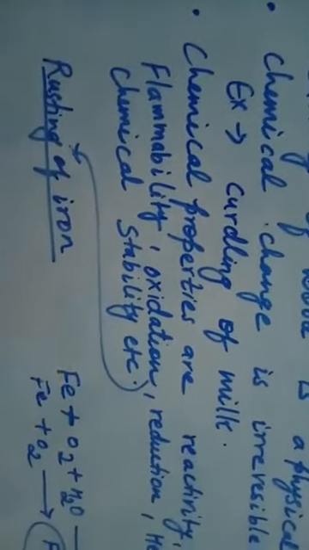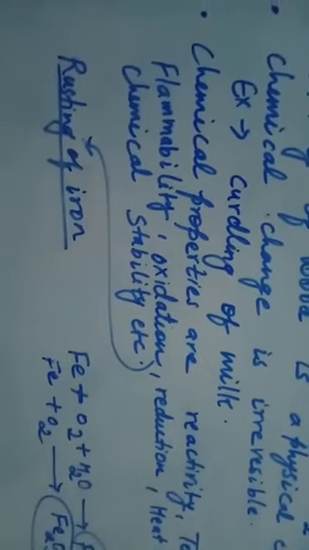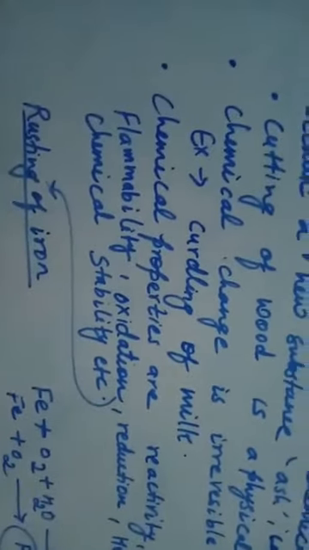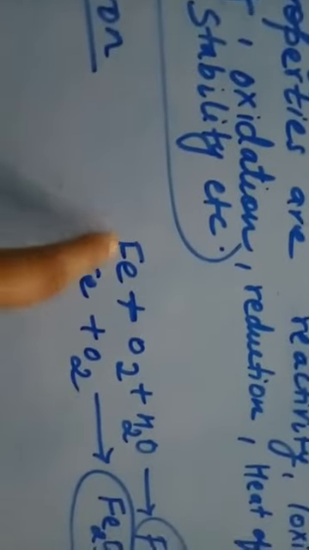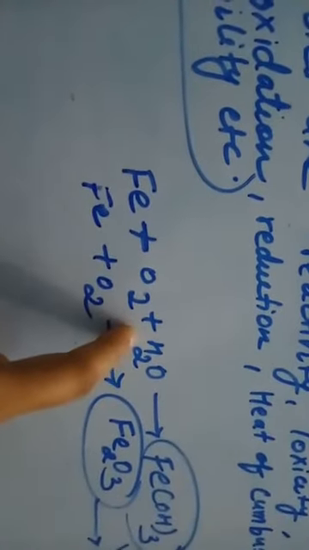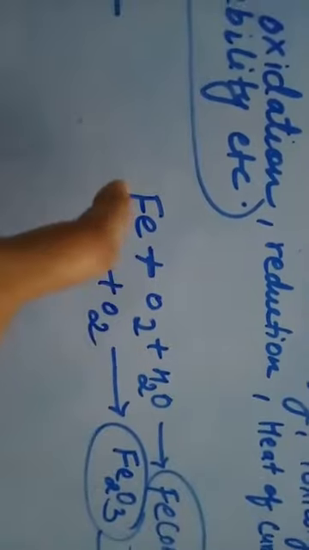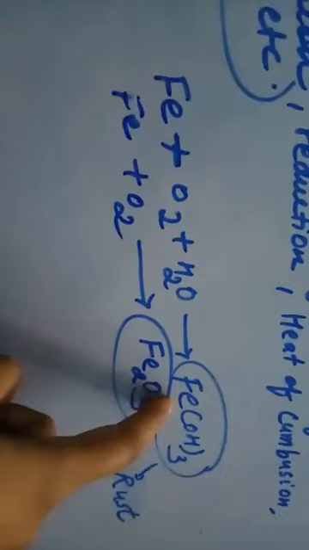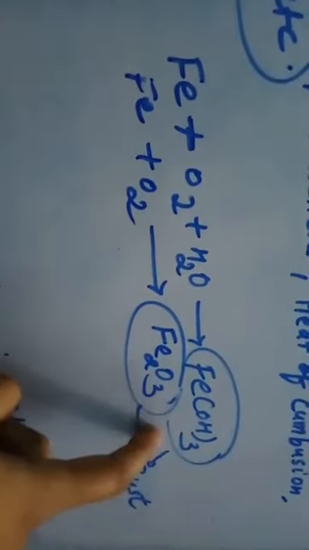You know the symbol of iron is Fe. So this is the chemical reaction taking place in the rusting of iron. See, this is iron, and when it is exposed to oxygen and moisture, that is water, iron is converted into iron hydroxide, that is Fe(OH)3.